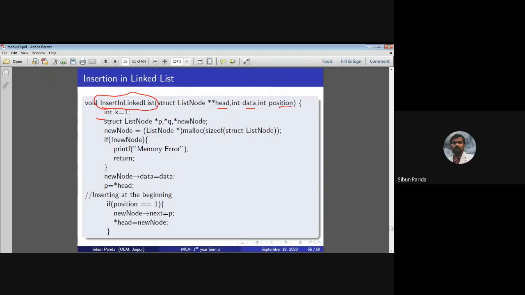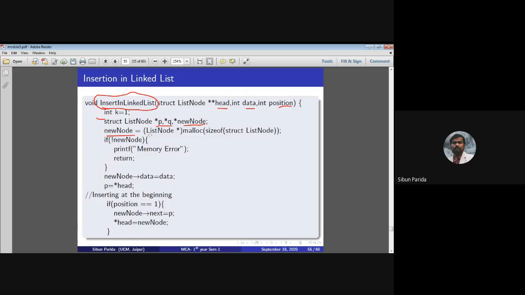So suppose you start with int k, the counter variable. I have to initialize the counter variable, suppose starting with 1. As I said, these are the temporary variables which I have considered: star p, star q, star new node. The new node, and star p, star q are temporary variables to traverse and make links. The new node's allocation is not done. I have declared this variable, but I have not allocated memory for it. What is the size of this thing? The size will be defined over here.